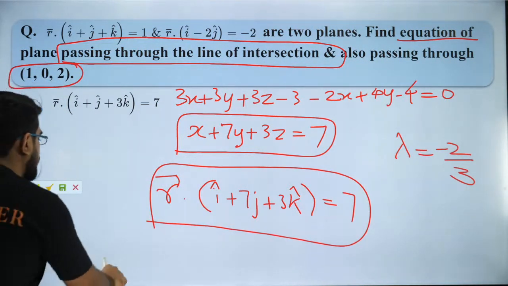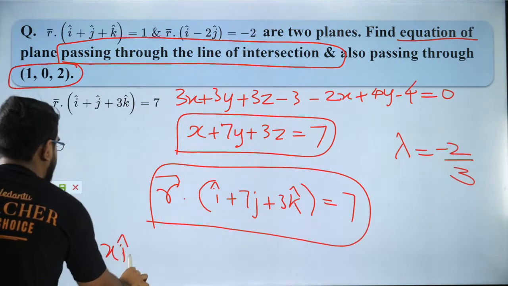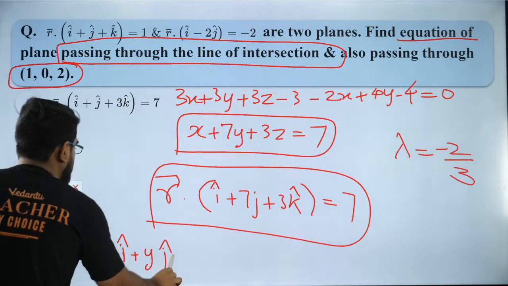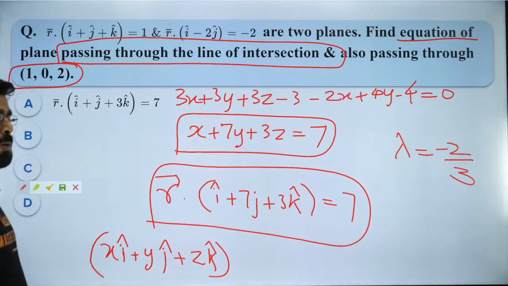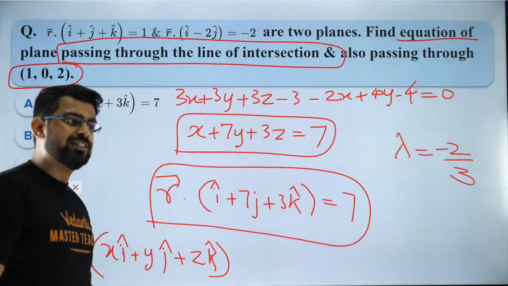r is nothing but x i cap plus y j cap plus z k cap, Arvind. So it is any general point on the plane.